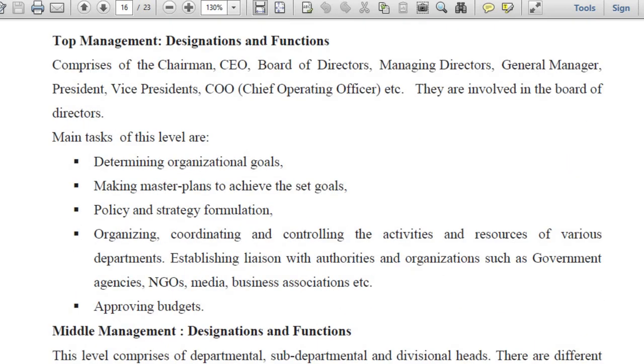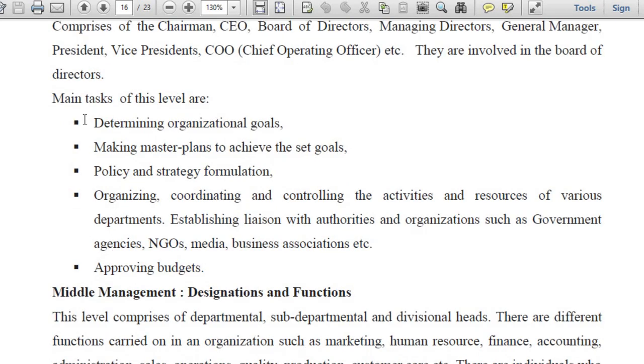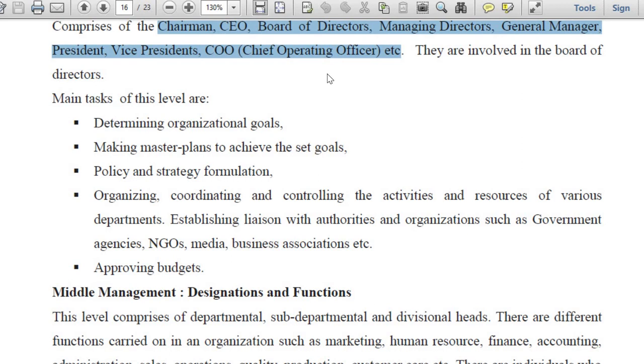The top management, the functions are there. What kind of functions they have? These are the designations they have. The chairman, CEO, board of directors, managing director, president, vice president, chief operating officers, and many more. See, not many more, few more, because the number of people working at the top level is few, not very high. Okay, now the main tasks.